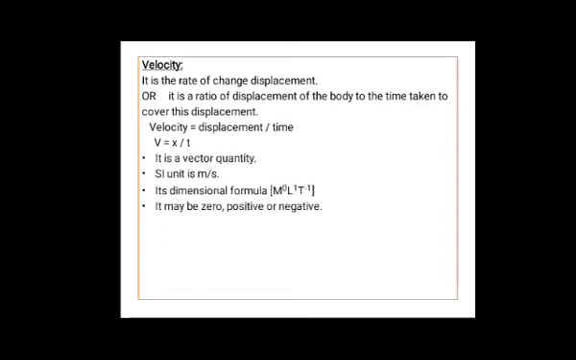This velocity, since it has direction as well as magnitude, is a vector quantity. SI unit of velocity is meter per second. Dimensional formula is same as that of speed, that is M raised to 0, L raised to 1, T raised to minus 1. This velocity may be 0, positive or negative. Because it has direction, it may be negative.